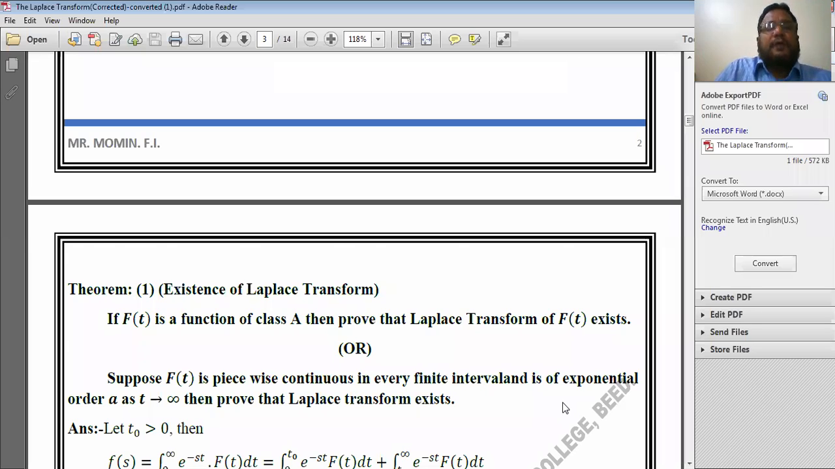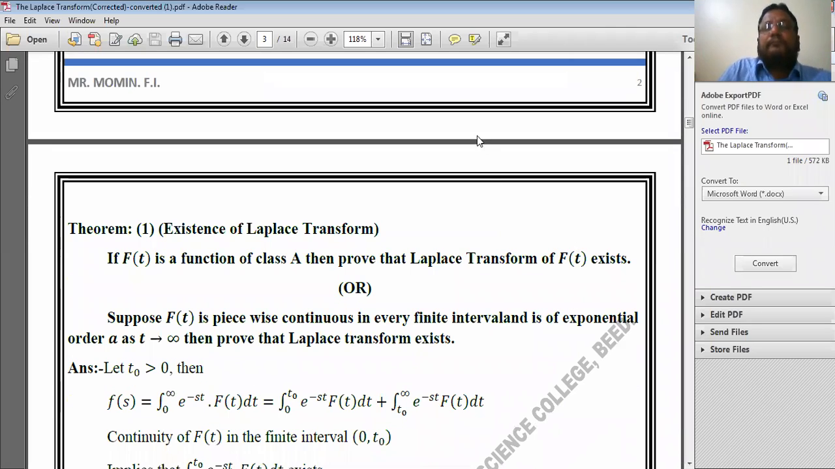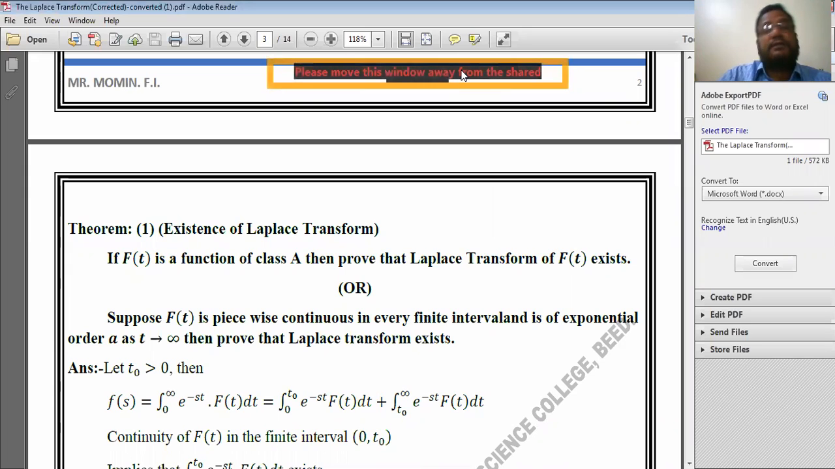Then I discussed the existence of the Laplace transform. If a function f of t is a function of class A, then definitely the Laplace transform of f of t exists.